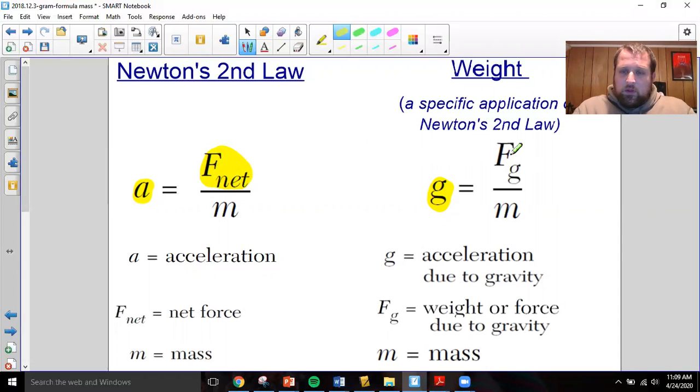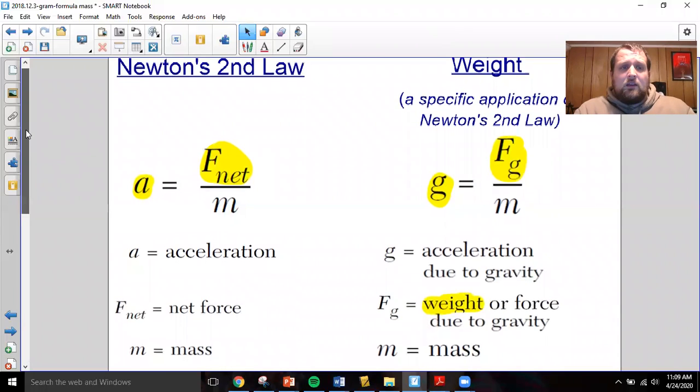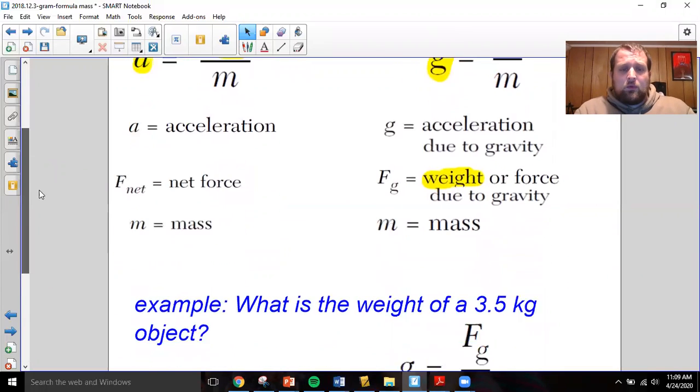And in the weight formula, you also have a force. Instead of the net force, it's the force due to gravity, AKA the weight. And then both formulas have the mass because the more mass you have, the less acceleration. So just like Newton's second law, this is a really simple formula. You've got three variables. You'll know two, and you plug them in and solve for the one you don't know.